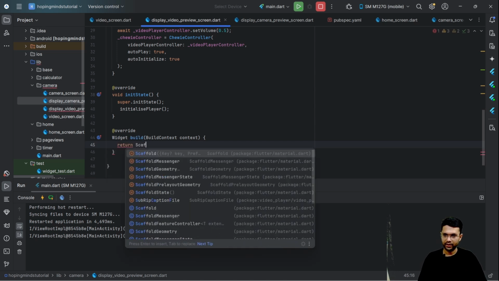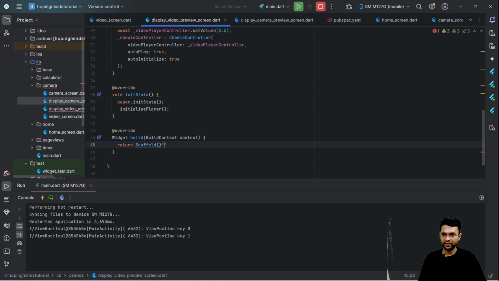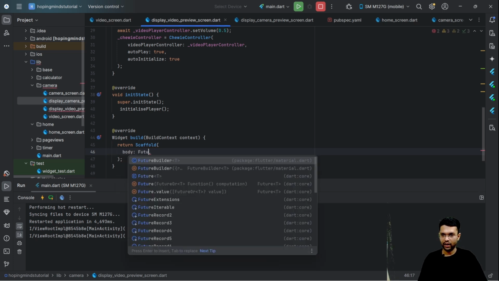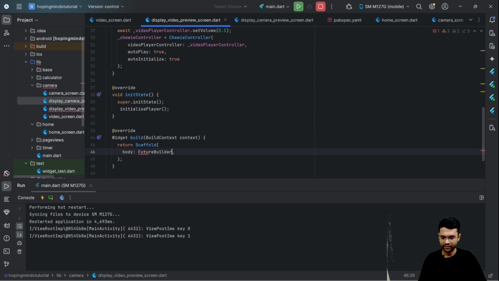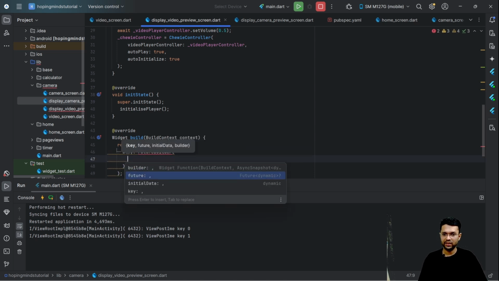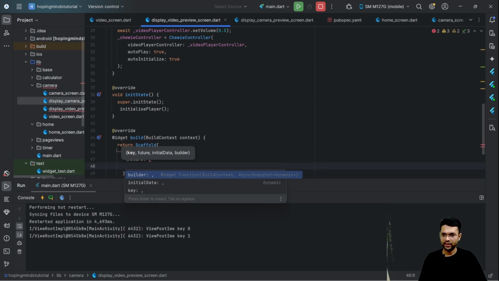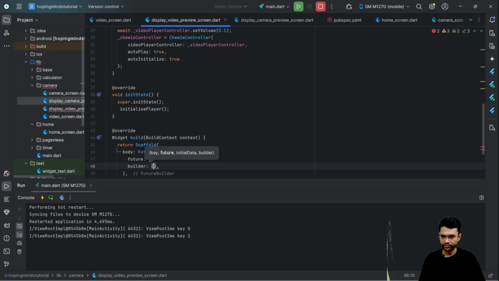Well, in that case, as I was discussing about the loading scenario, we will be having our future builder. Well, what is that? The future builder comes with a future attribute and then a builder attribute. What I'm going to do is put over here the initialize player.